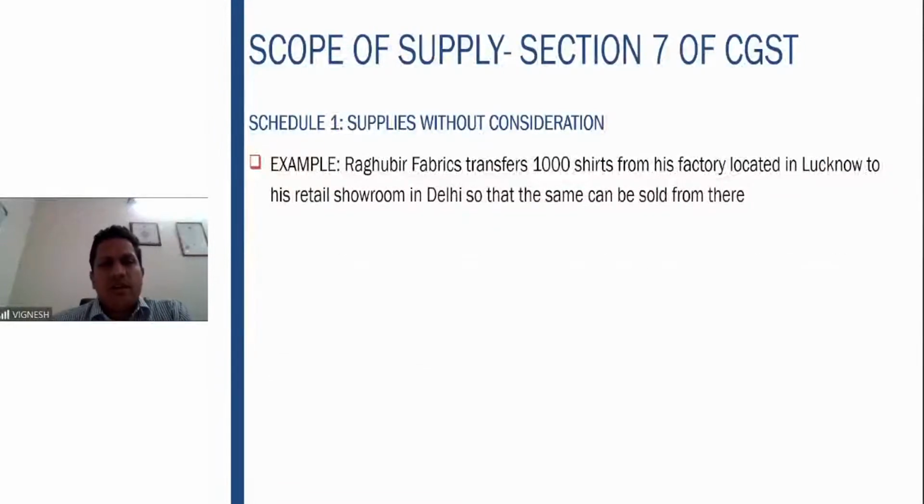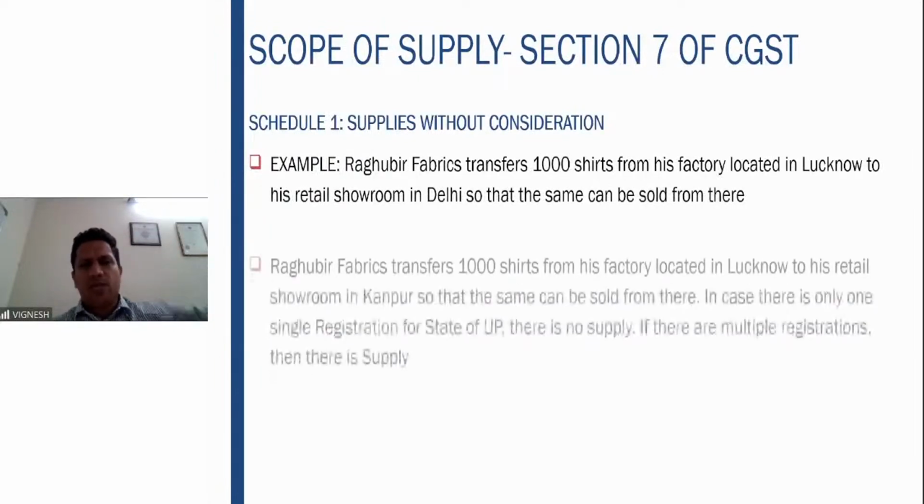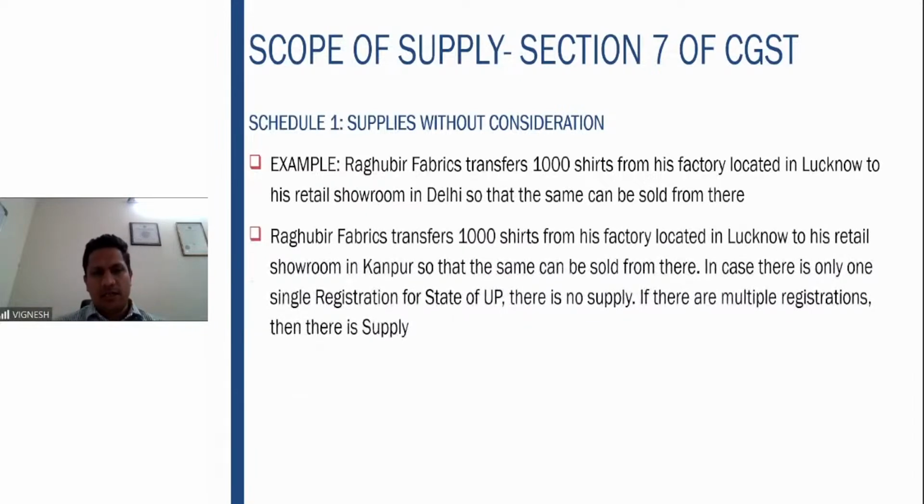Some examples here. Raghuveer Fabrics transfer 1,000 shirts from factory located in Lucknow to retail showroom in Delhi so that the same can be sold from there. Stock transfer, even though it is owned by the same person, transfer from one place to the other, is a supply without consideration.